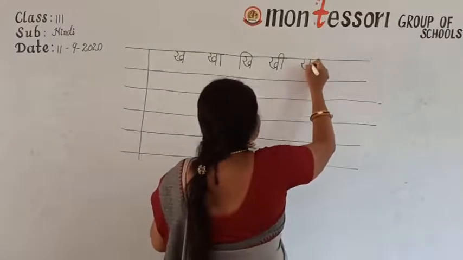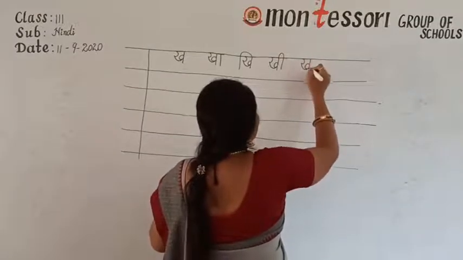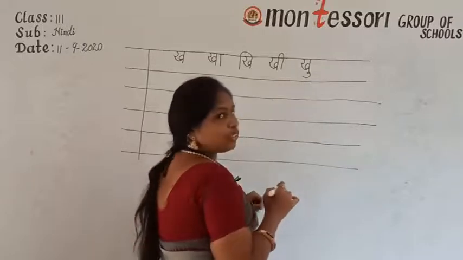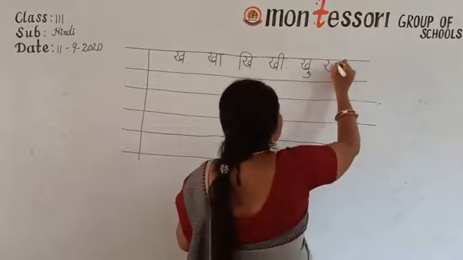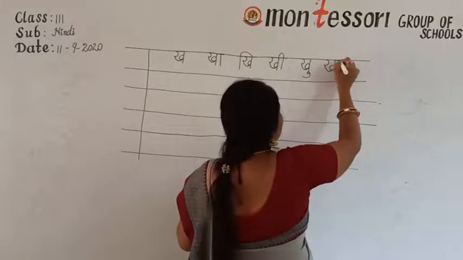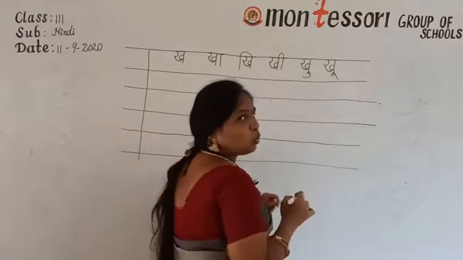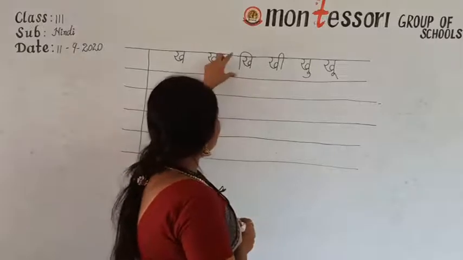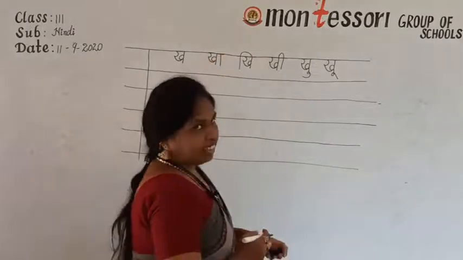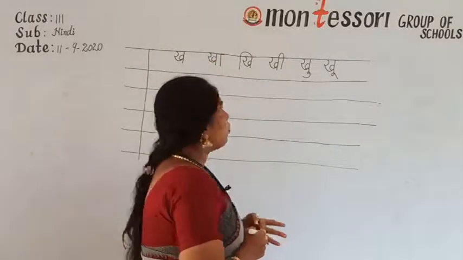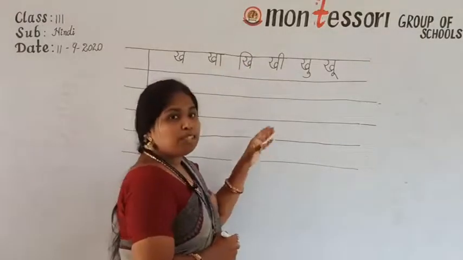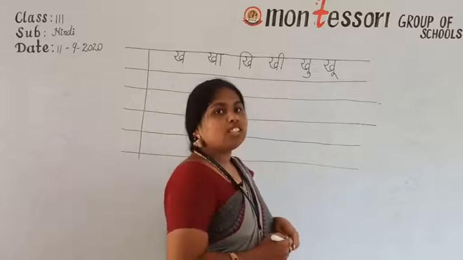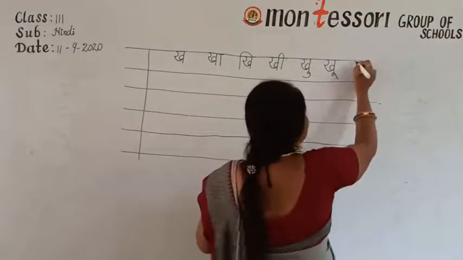Khi. Then next, kha, u ki matra, khu. Kha, first u ki matra, khu. Then next, kha, second u ki matra, khu. See, always we are using one third of the line. First e ki matra is coming outside of the lines. How I am explaining, you have to continue the same way. You have to copy like that only.